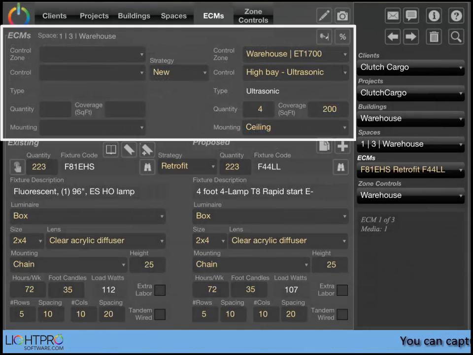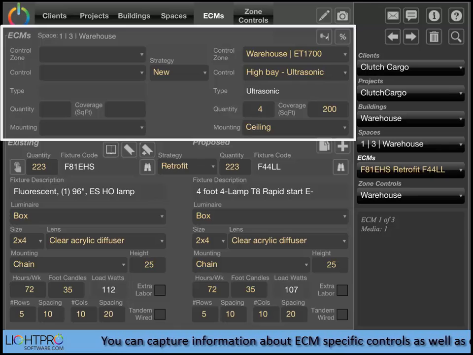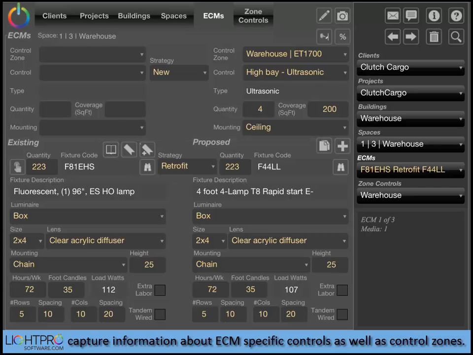For each ECM, you can capture control specifications for ECM-specific controls, like an occupancy sensor, or zone controls, a control device that manages a group of ECMs, for example, a timer that controls all the ECMs on a floor of a building.